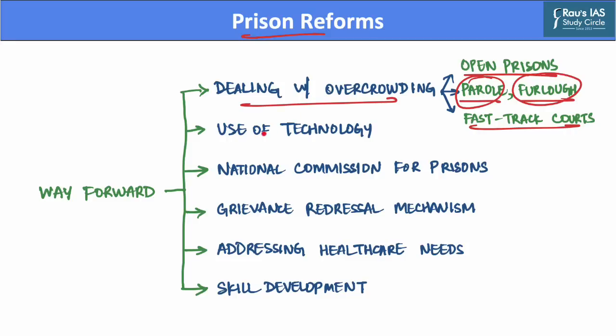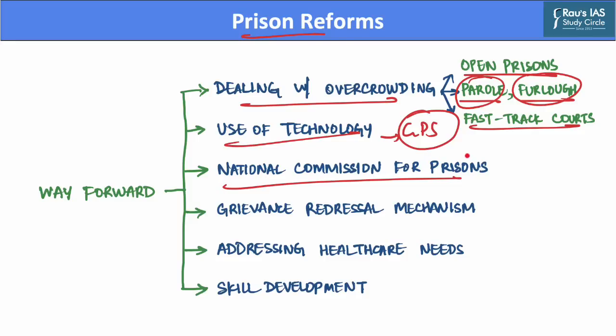Further, the government should also encourage the use of technology. For example, automation as well as other technological advances such as introducing GPS trackers to track prisoners can significantly ease the burden of prison staff. Further, a recommendation was made for the establishment of a national commission for prisons, to provide a national perspective on prisons, and it should act as a central body for management of Indian prisons.